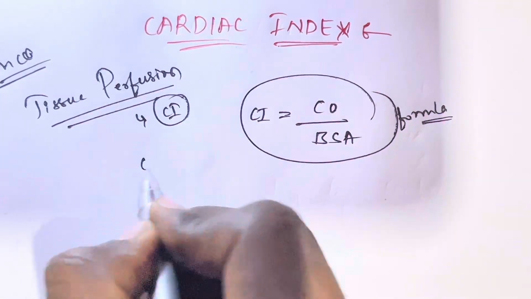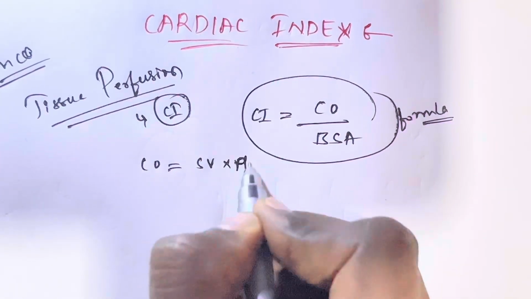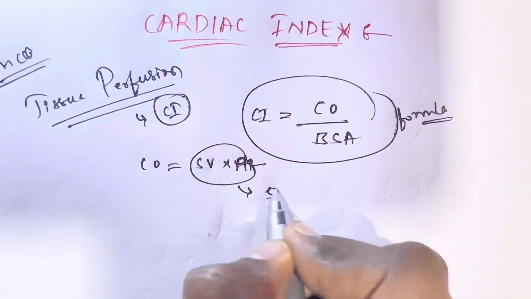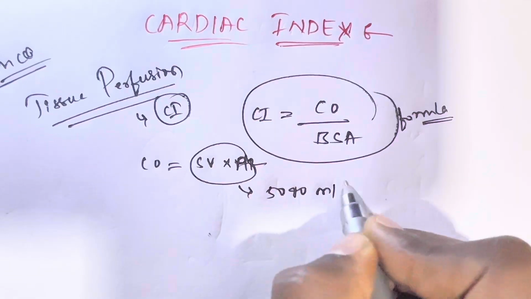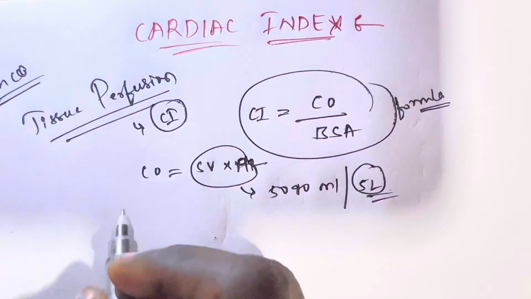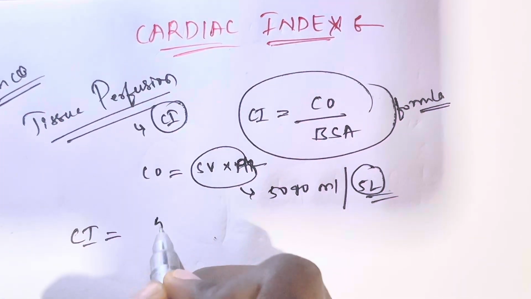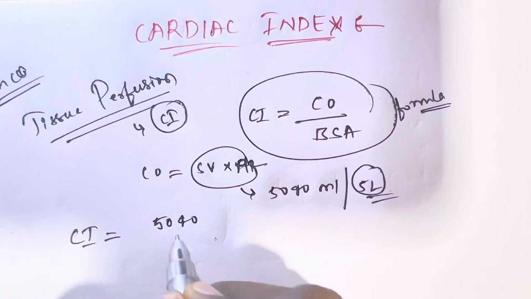As everybody knows, cardiac output is equal to stroke volume into heart rate, so normally 5040 ml or approximately 5 liter. Now we can calculate the cardiac index. The cardiac output is 5040.